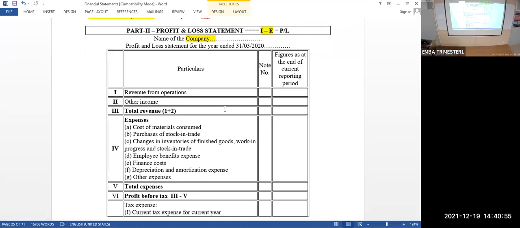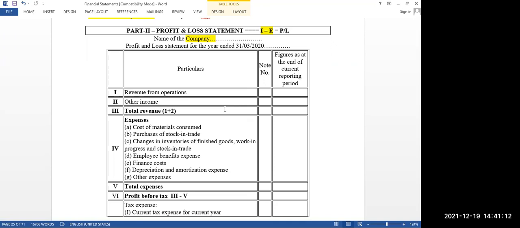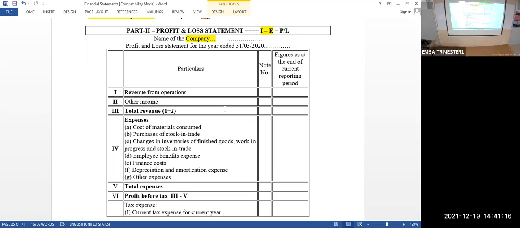Suppose every year 1 lakh rupees you are getting as rent from that caterer. That 1 lakh is not revenue from operations. Letting out the building is not the prime business of the university.